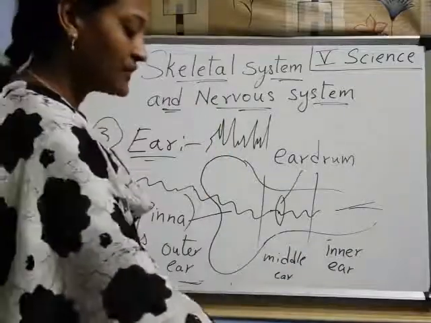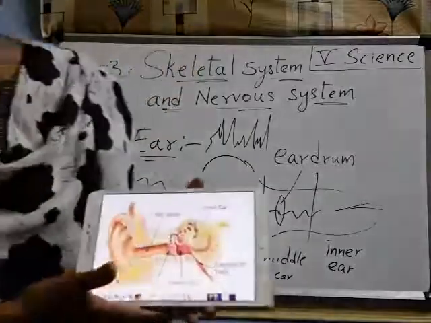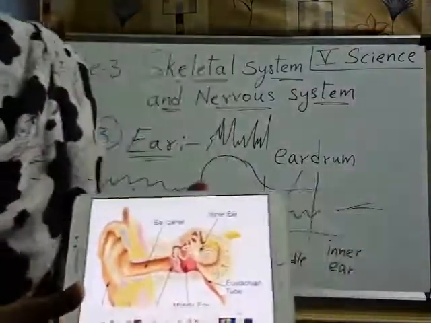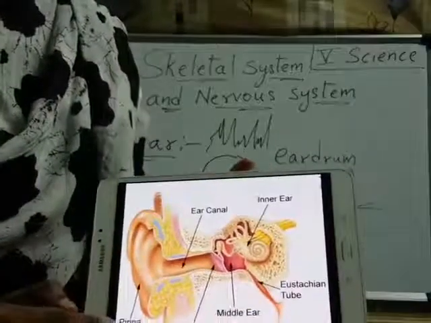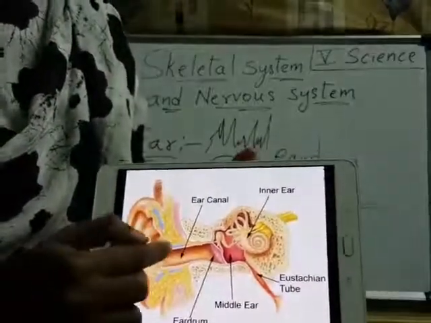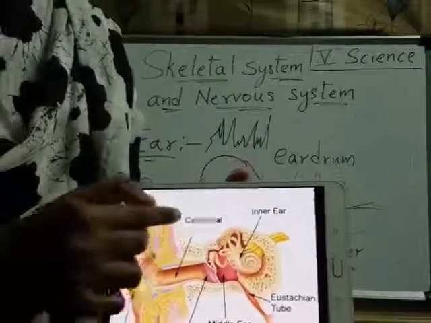Now I will show that picture also for you. Look at here, children. This is our ear, right? In this ear, this is the outer ear. We call it the pinna, and this is the channel, which means a narrow way.